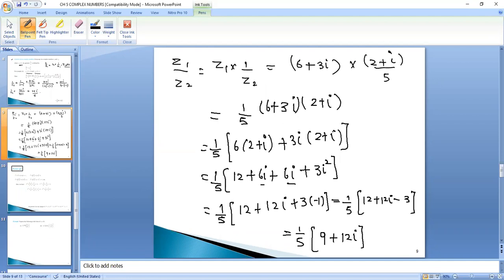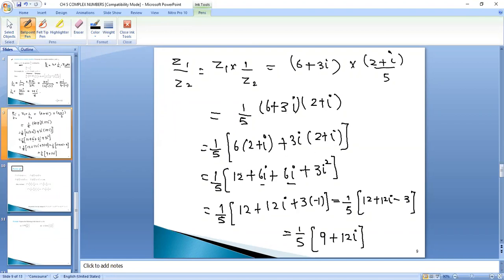Right? So we will check the calculations again. We have multiplied 6 plus 3 iota with 2 plus iota by 5, because we have to find Z1 upon Z2, which means Z1 into 1 upon Z2. Z1 is given as 6 plus 3 iota, and 1 upon Z2 we have calculated as 2 plus iota upon 5. So we will multiply 6 plus 3 iota with 2 plus iota. That means we have to multiply two brackets: first number 6 with the complete bracket 2 plus iota, plus 3 iota with the complete bracket 2 plus iota.